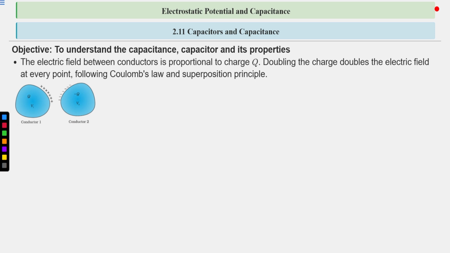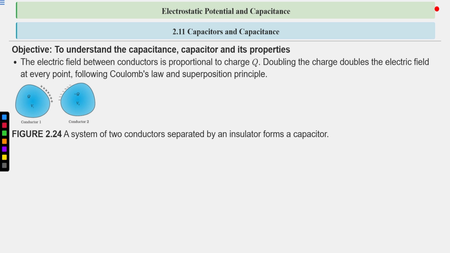So the electric field will be from the positive to the negative charge, from here to here. If we double this charge, make this 2Q and this charge minus 2Q, then the electric field will also become 2E. It will become double. Okay. Again, figure 2.24.